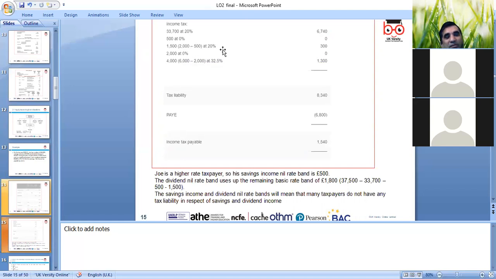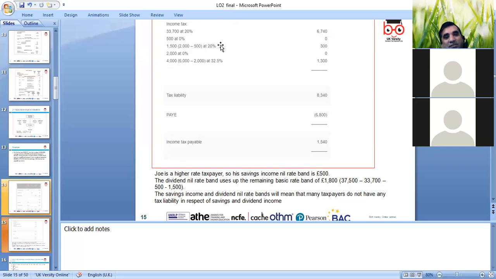Then dividend. The first 2,000 is nil. If there is no other income like employment income, then the rate will be 7.5%, and otherwise it will be 32.5%.